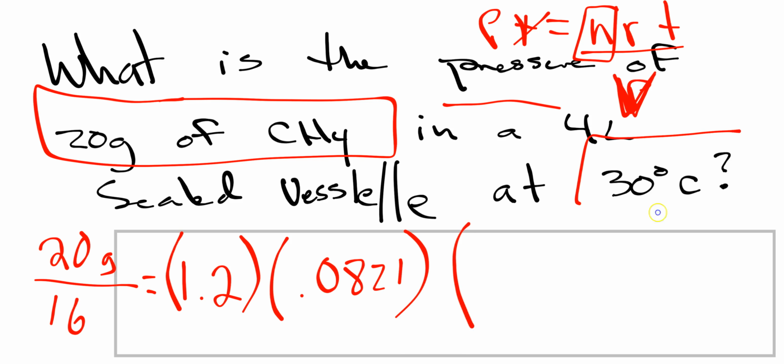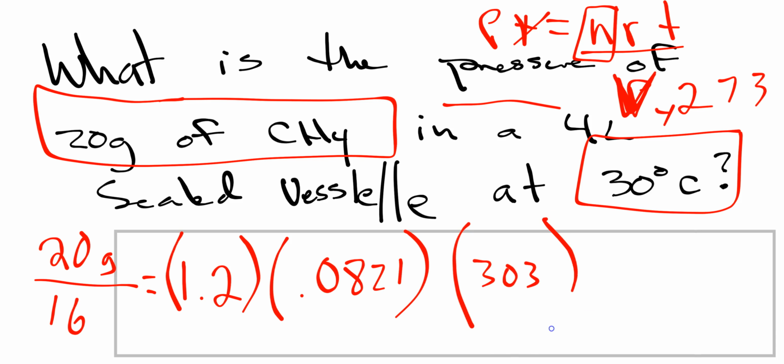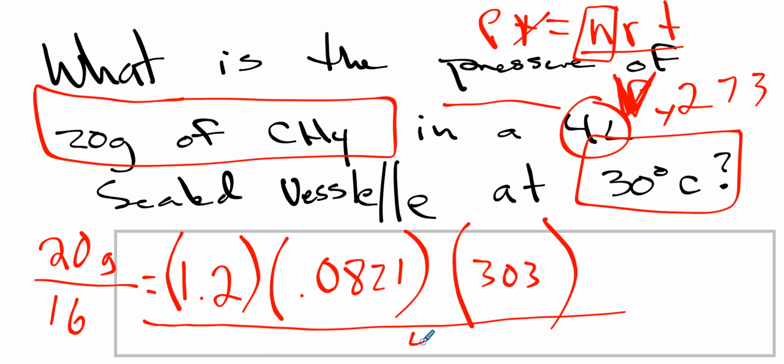All right, now our temperature has to be converted to Kelvin. So it's 273 plus 30, which is 303. And then we divide that by the volume, which it told you right there, kind of hidden. This is pretty hideous, but that's okay. We're going to take all this and divide it by 4. And we plug that into our calculators, and we'll get an answer.